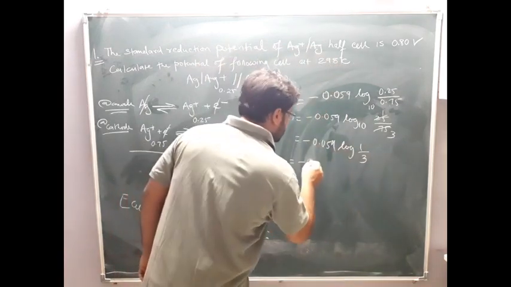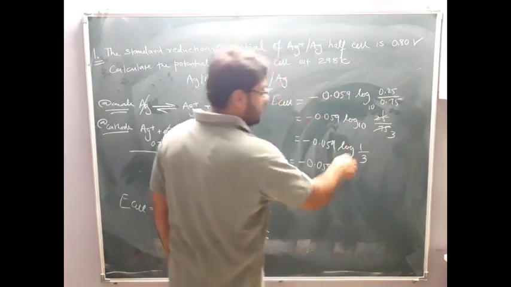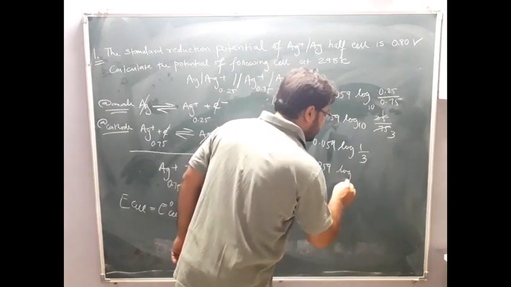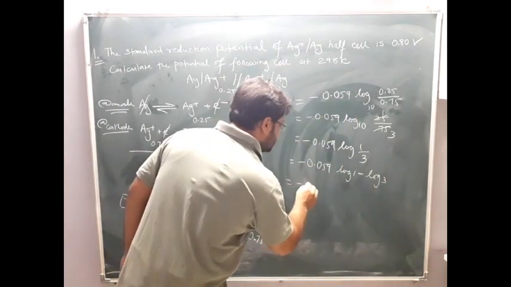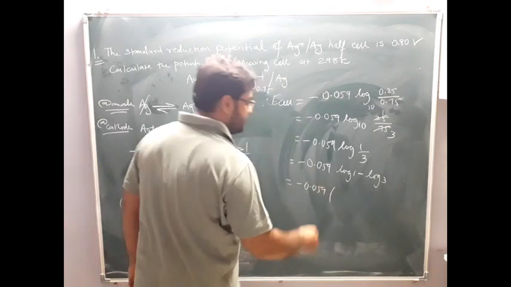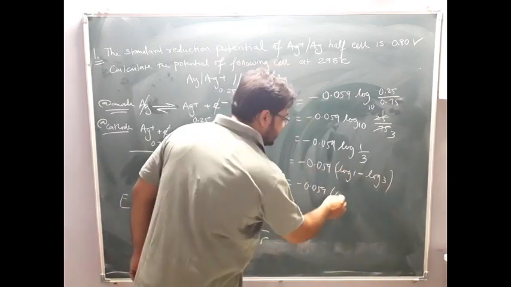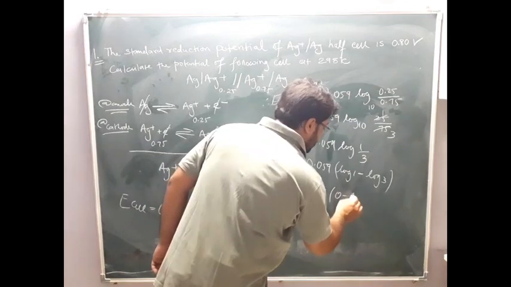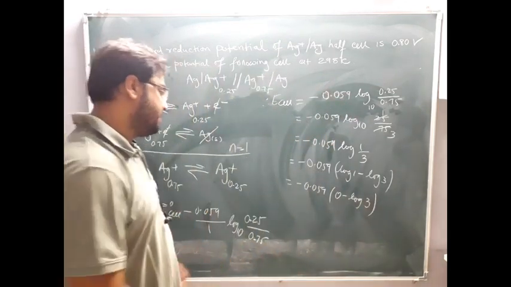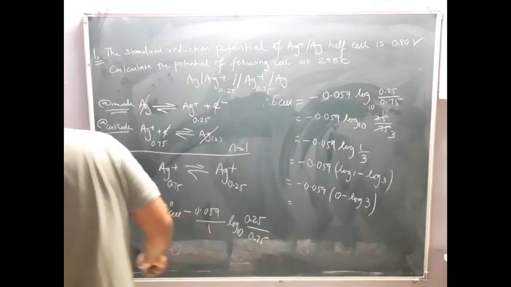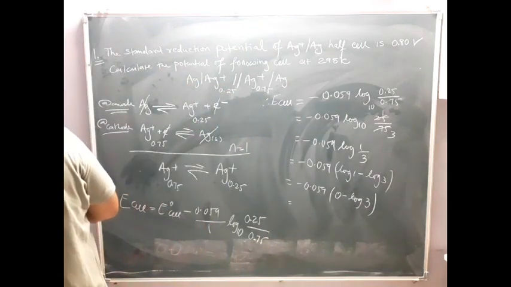Now minus 0.059 log A by B means what? Log A minus log B. Clear? So minus 0.059, this will come in the bracket. Log 1 will be 0 minus log 3. And you can determine the value of log 3. Here you can see the log 3 value.